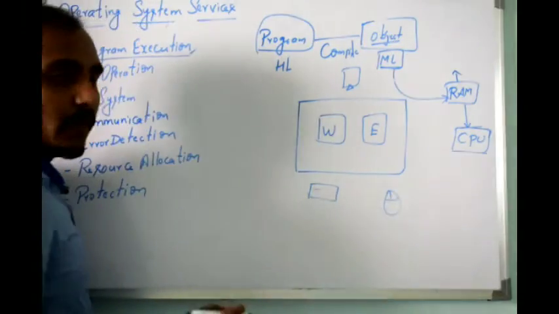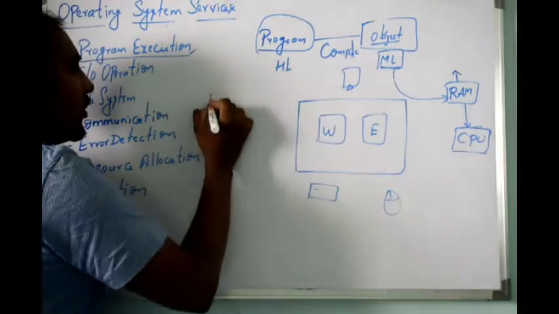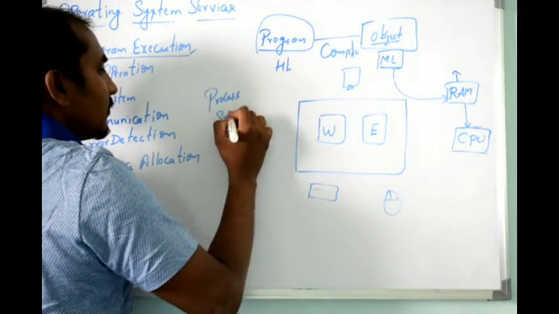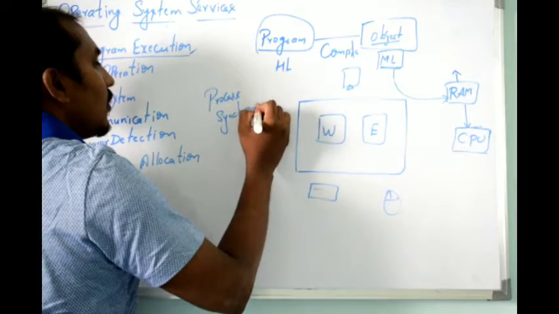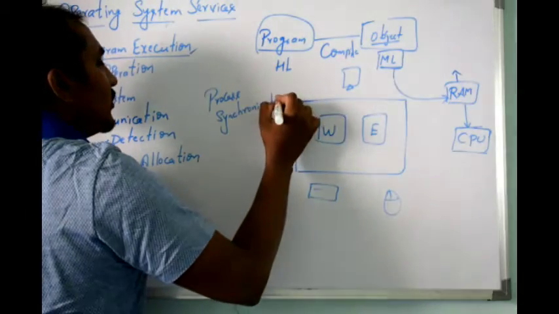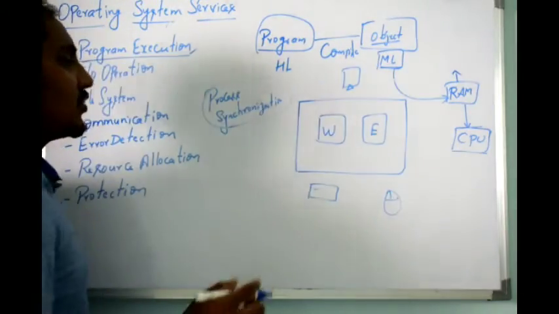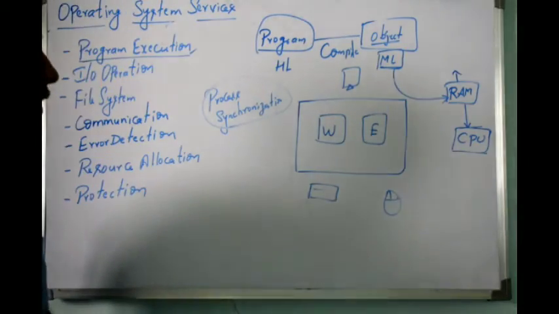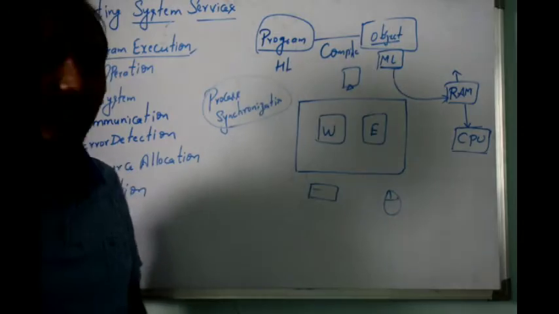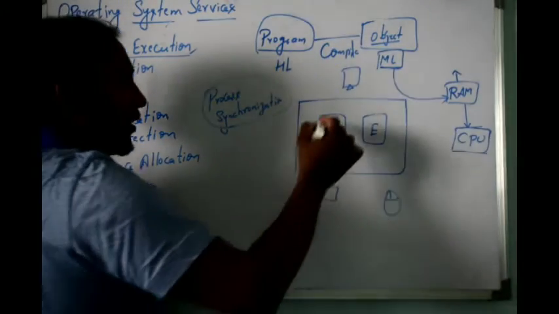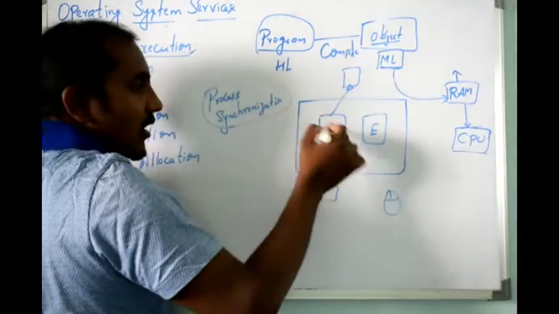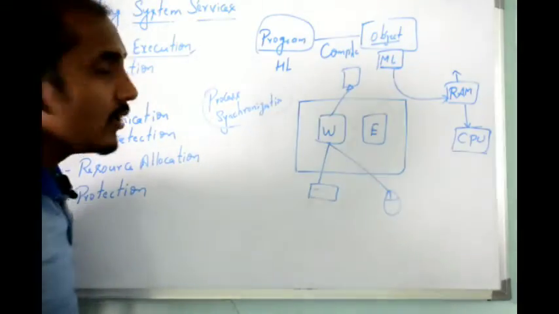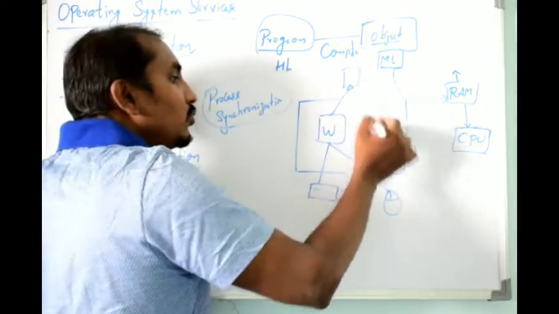Now we have the concept called process synchronization. What is process synchronization? It helps us manage the hardware devices or resources. For example, if MS Word is using the keyboard, mouse and monitor, the other application cannot use these devices.